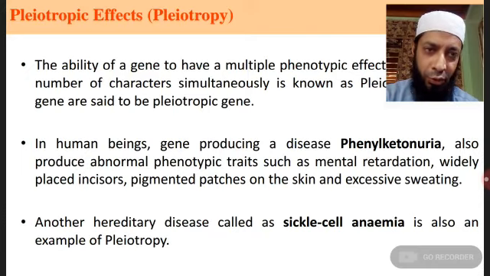That means pleiotropy means a gene affects a variety of characters simultaneously.